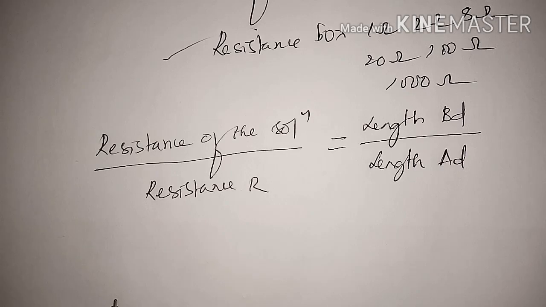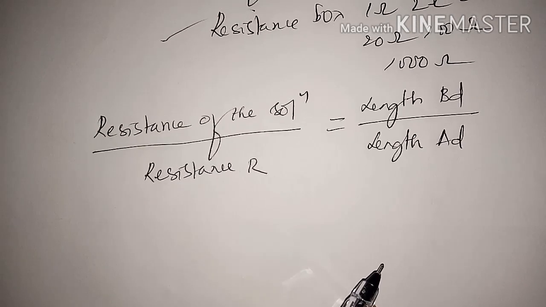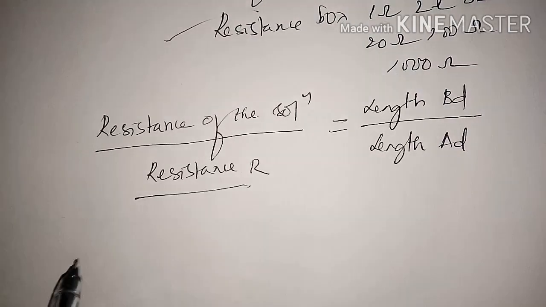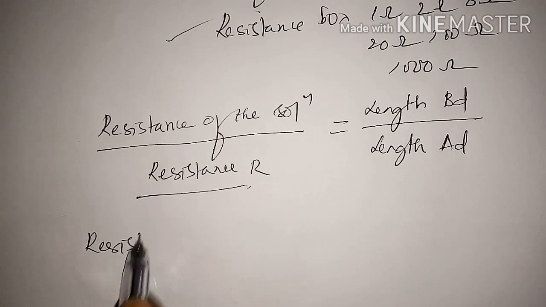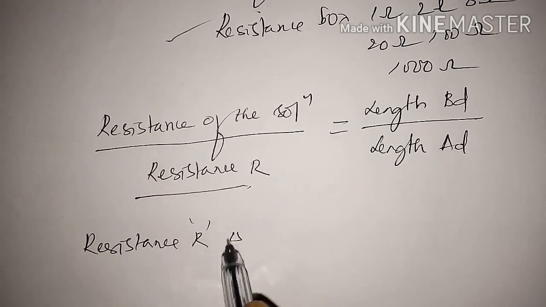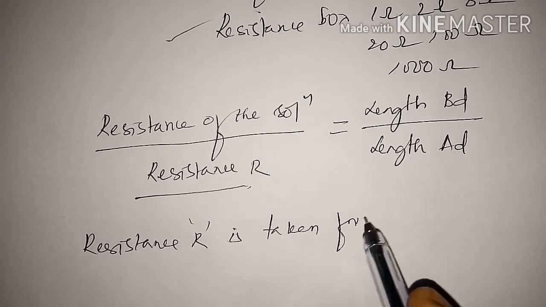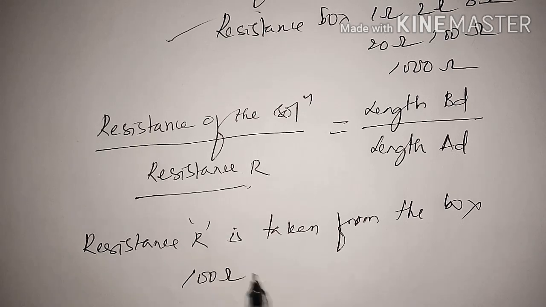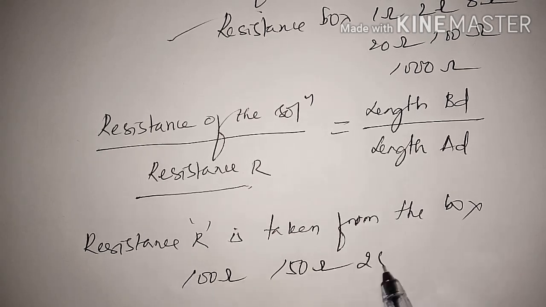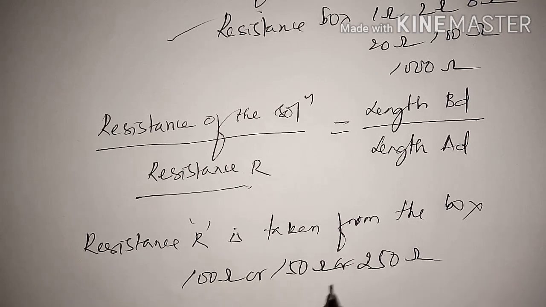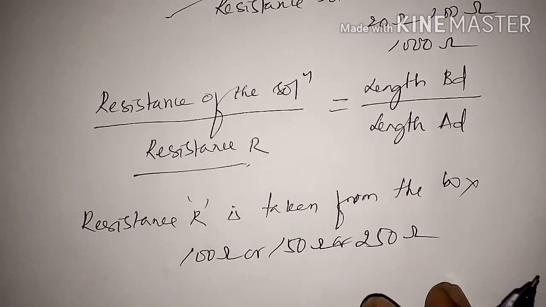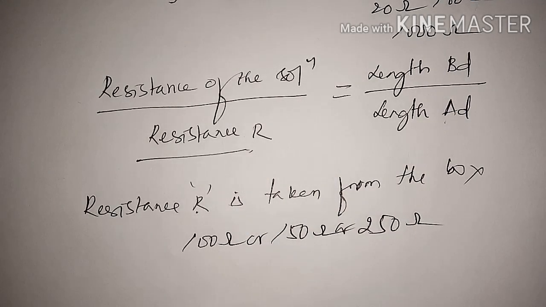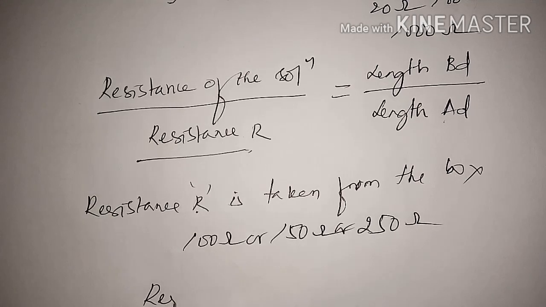Thus, knowing R, AD and BD, the resistance of the solution can be calculated. The resistance R is taken from the box. It may be 100 ohm or 150 ohm or 250 ohm, where we get a minimum sound. By knowing R, AD and BD, the resistance of the solution can be calculated.